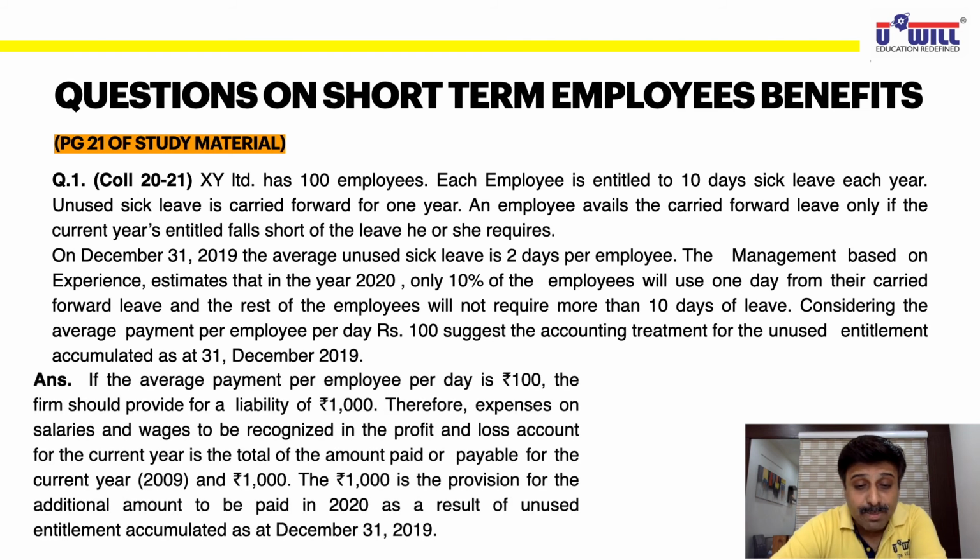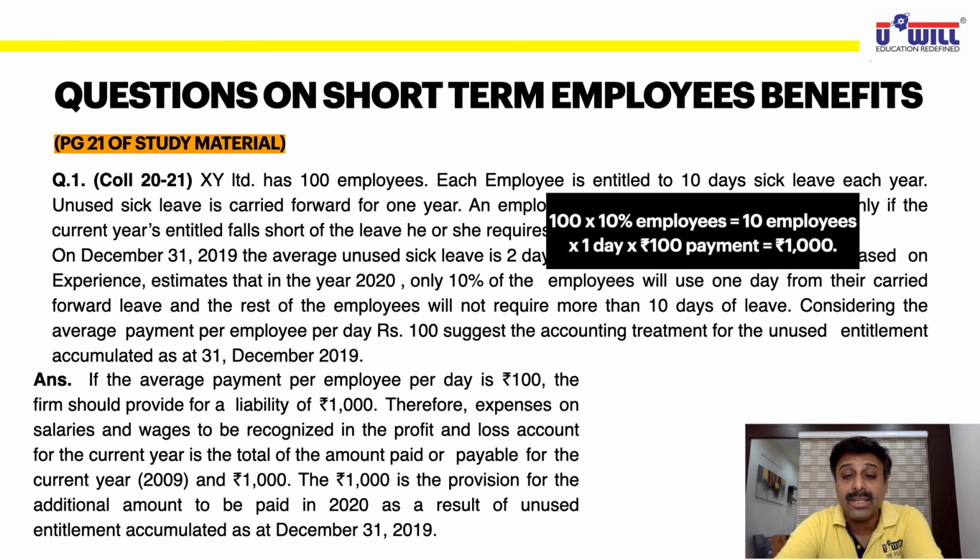If the average payment per employee, this is your answer, okay? Theoretical answers are only there in this chapter, majority of them. If the average payment per employee per day is rupees 100, the firm should provide for a liability of rupees 1,000. How did we calculate this 1,000 of liability? Show the calculation. 10% employees, 10 employees, 10 employees into 1 day, 10 days. 10 days into 100 rupees of payment, 1,000.